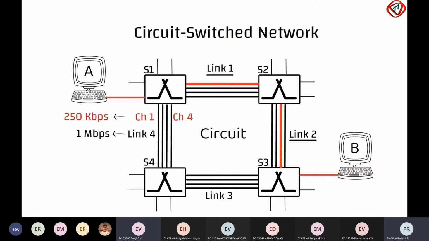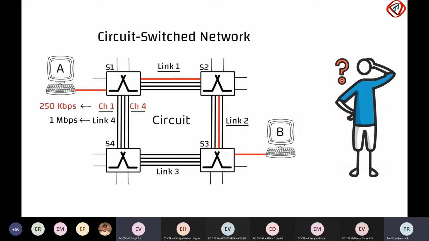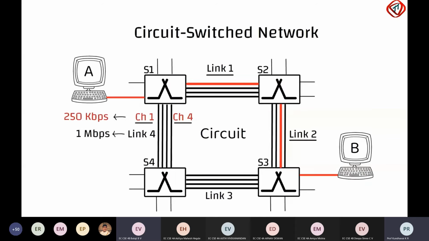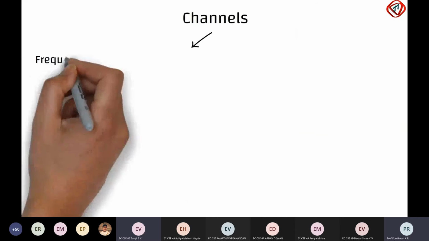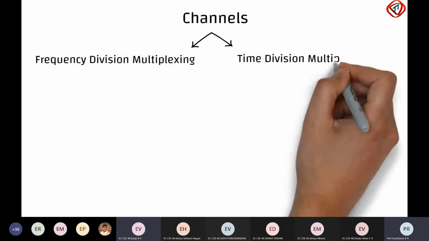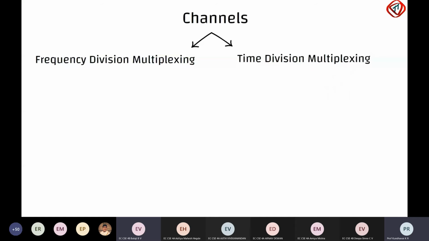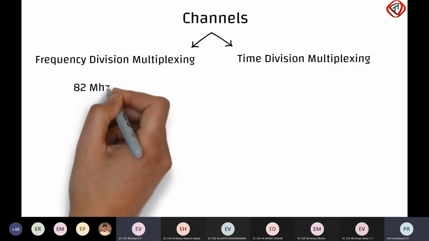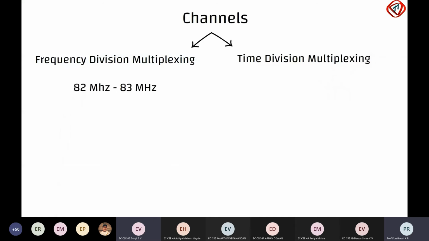In the current network, each link has 4 channels. These channels, or the combination of channels, are reserved for one-to-one communication. So, what exactly are these channels and how are they established? The channels are created with frequency division multiplexing or time division multiplexing. Suppose you have a frequency range of 82 MHz to 83 MHz.